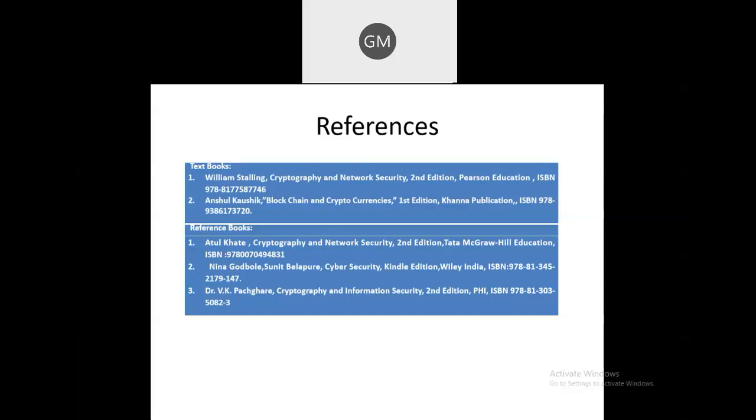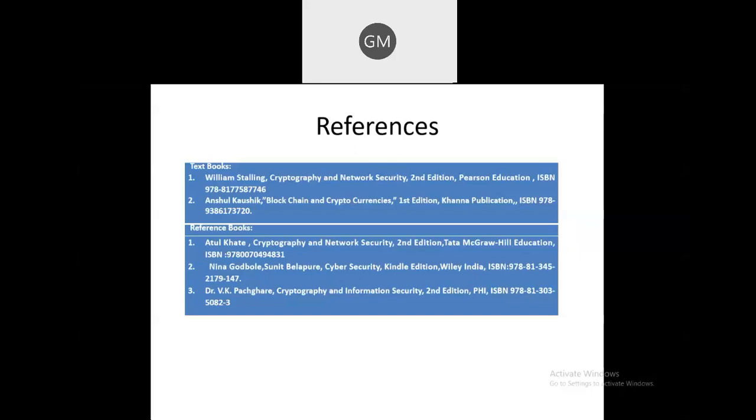I know that. If you have studied through actual books, or if you have downloaded through the internet, you might be knowing these books. First is William Stallings, which is the best book for cyber security and computer network. So both are covered in this first textbook. Okay. And the second textbook is for blockchain, that is Blockchain and Cryptocurrencies by Anshul Kaushik. You will find these books online as well. And the remaining books are reference books which I have provided. The first reference book is also available in our library, and the first two textbooks are available in the library.